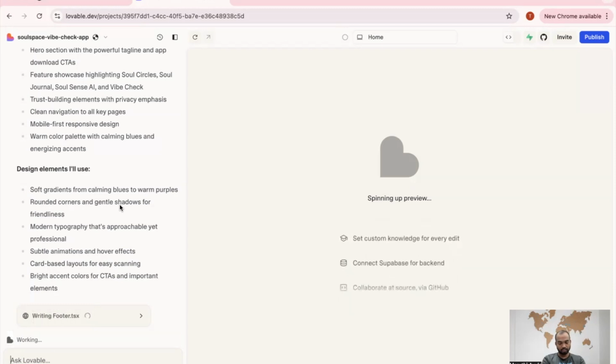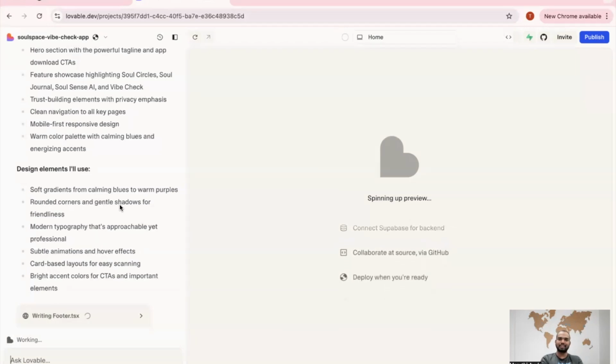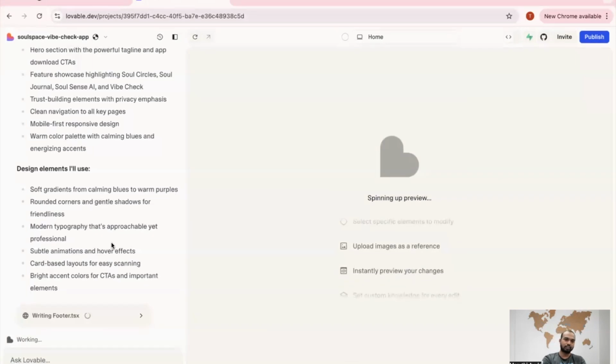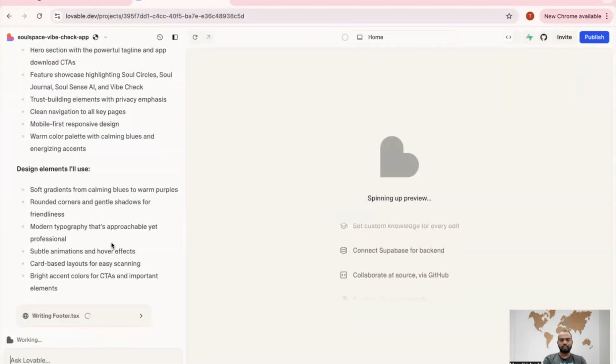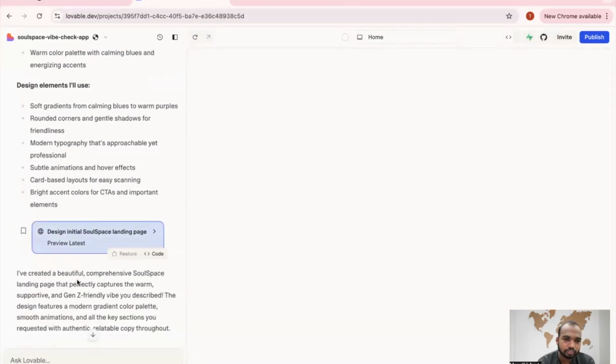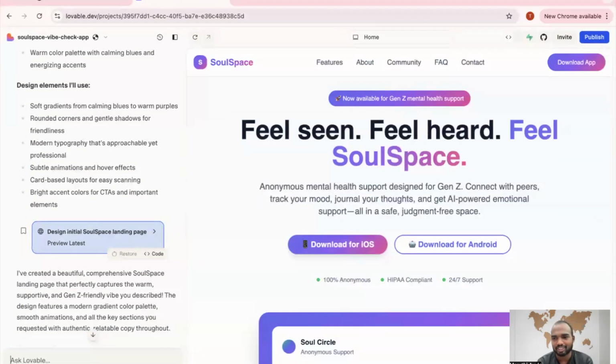As I told in my previous video, patience is the key. We need to wait a little longer until it finishes making the complete website. You will be surprised with the interface because I have made a few apps and websites already with the help of this. Yes, it is done. A beautiful, comprehensive SoulSpace landing page. We got it.